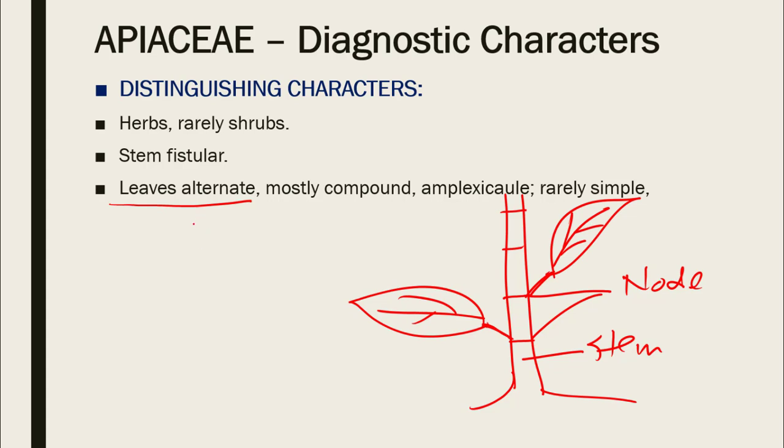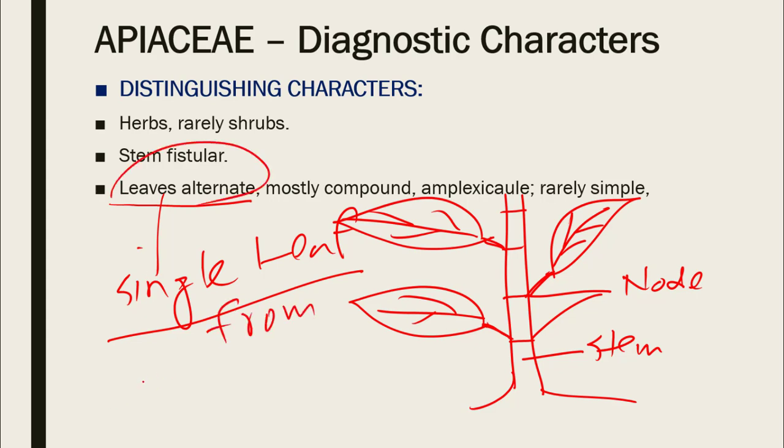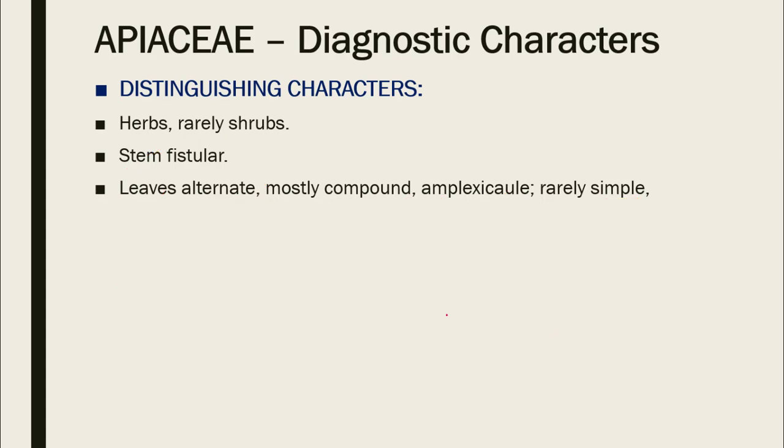Now alternate is a condition when we have a single leaf arising from each node. So at each node there is a single leaf. This condition would be regarded as alternate or spiral arrangement. So leaves are alternate, a single leaf from every node. So this is alternate. And then the next term, which is compound leaf.